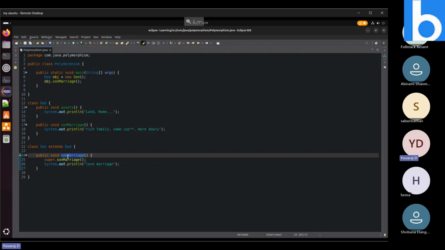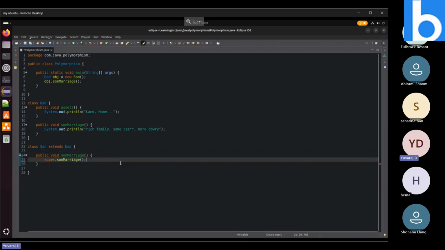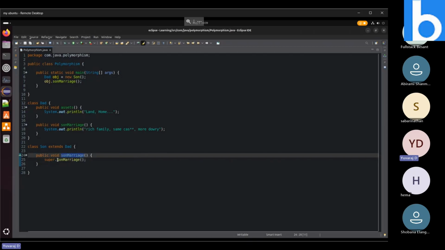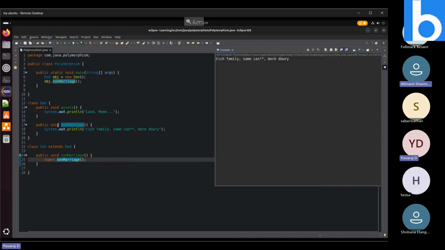Override means the parent has the same method and the child overrides it. If the son directly calls the parent's version, there is no meaning in doing this.